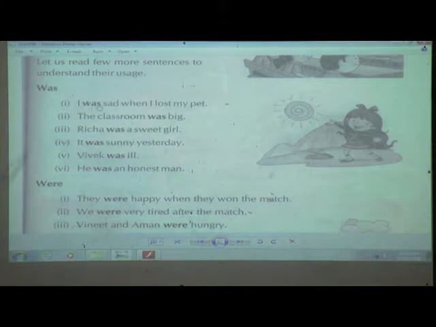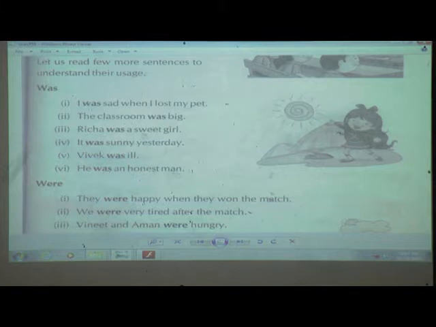Now I am going to read six sentences. I was sad when I lost my pet. Next, the classroom was big. Richa was a sweet girl. It was sunny yesterday. Vivek was ill. He was an honest man.